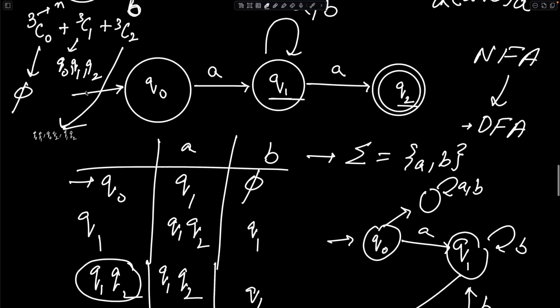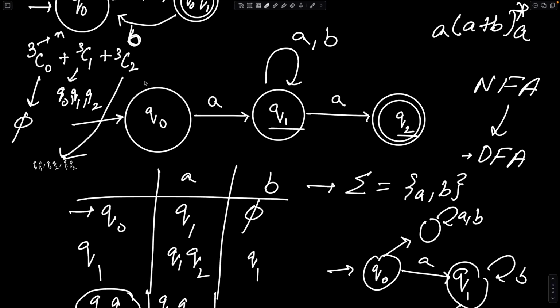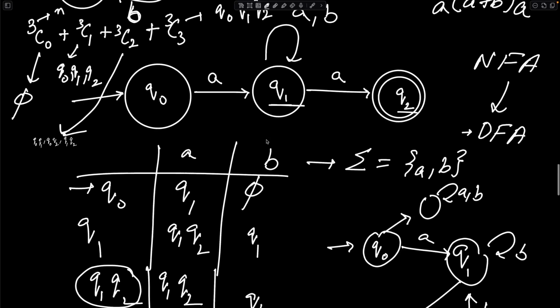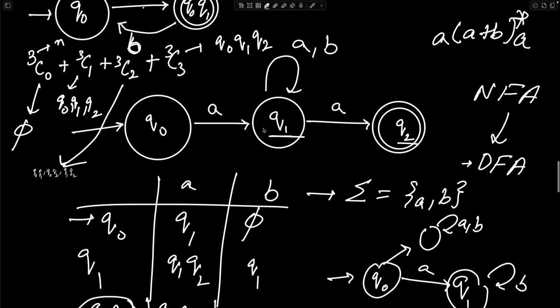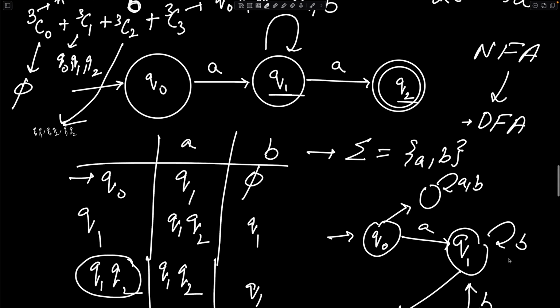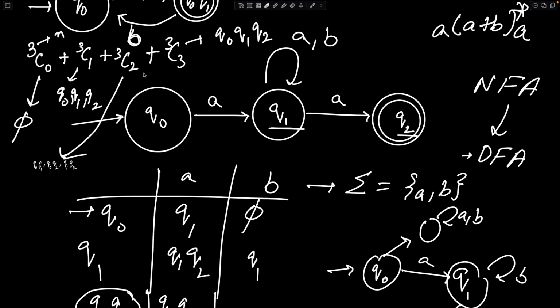And this last one, the combinations completion, if I were to do 3C3, is going to represent basically your Q0, Q1, Q2. This is also a state that is possible but did not come up in this scenario, but it is possible. So from a permutation combination point of view, this kind of sum is basically representing all possible states that the corresponding DFA could have had, right? Now let's replace this 3 with n, and we as humans can perceive patterns.